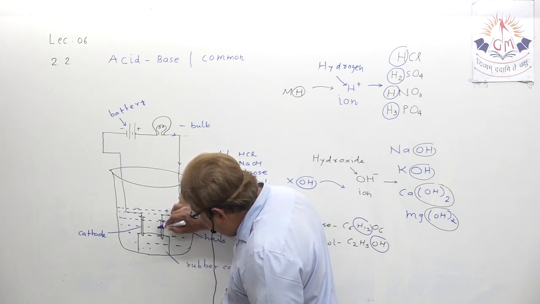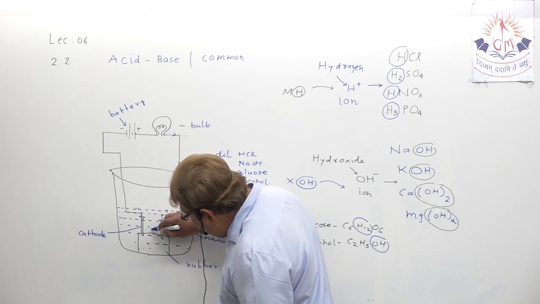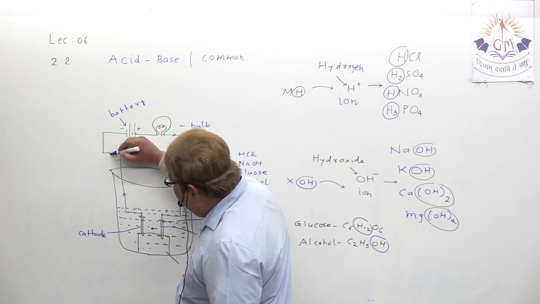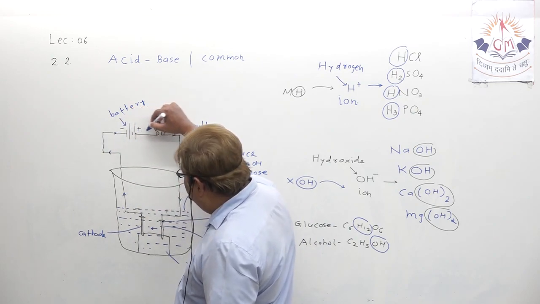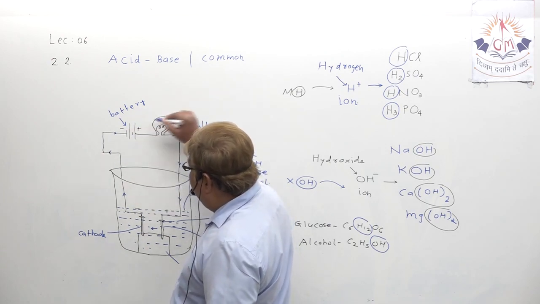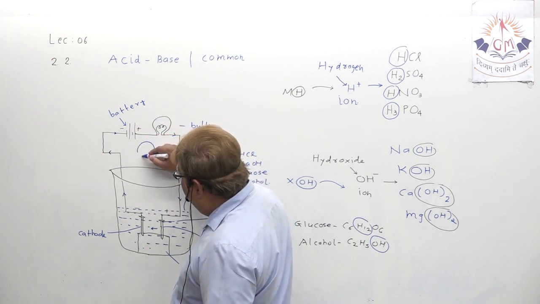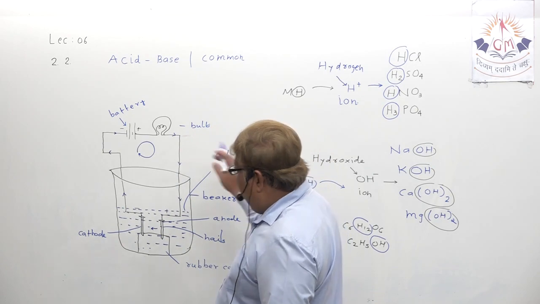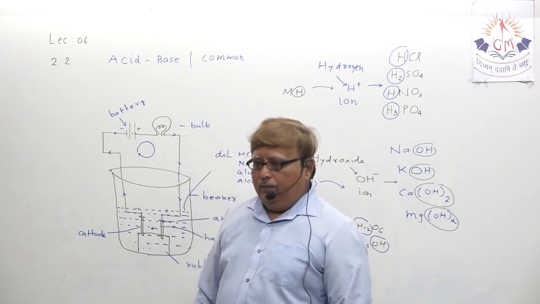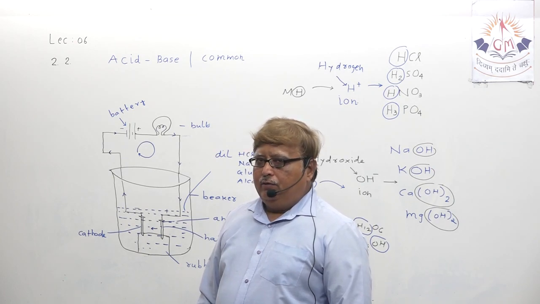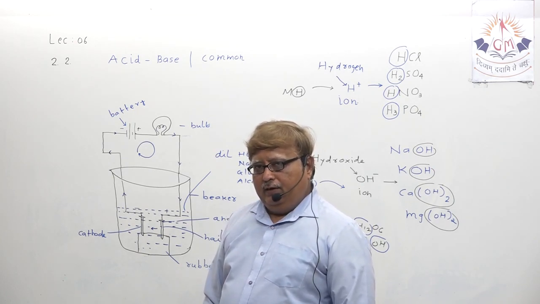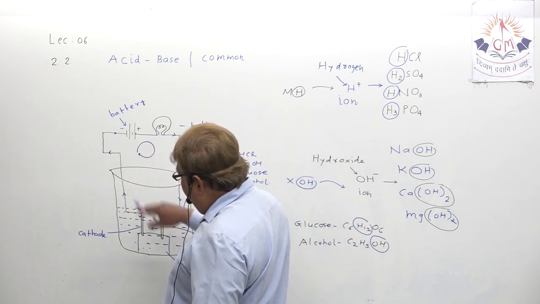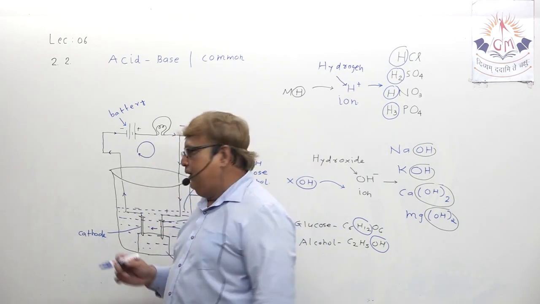Because of the presence of ions, it travels in this way, reaches this electrode and back, and then the same electric current goes this way, and the circuit gets completed. And why is the circuit completed? Because of the presence of ions. So whenever you have taken the solution of dilute HCl or dilute NaOH, that means any acid or base, they release ions and complete the circuit for the flow of electric current.